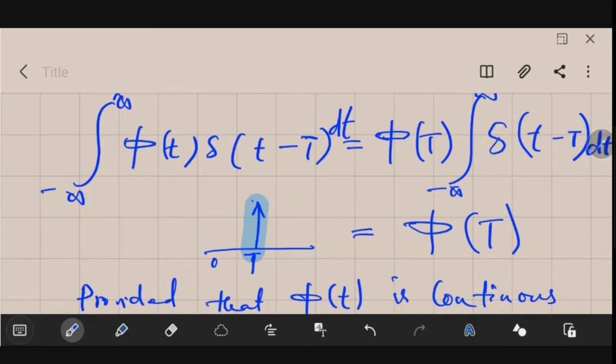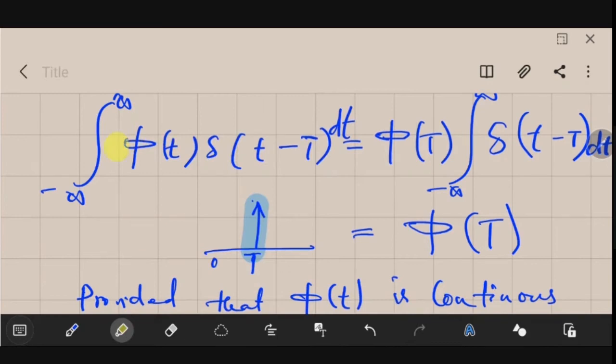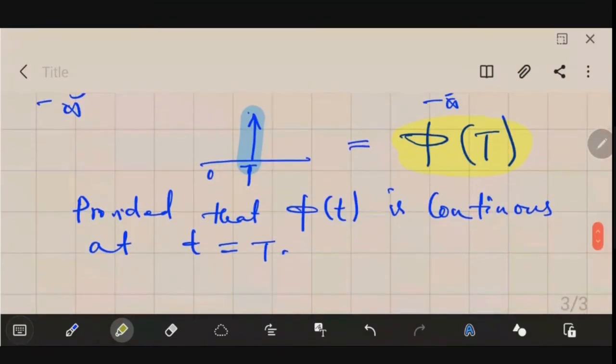Just note these two lines. I will tell you, just a minute. Okay. So you note these lines. You note this. Okay. And you note this. What do you understand from this equation? So let me explain what we can understand from this equation.